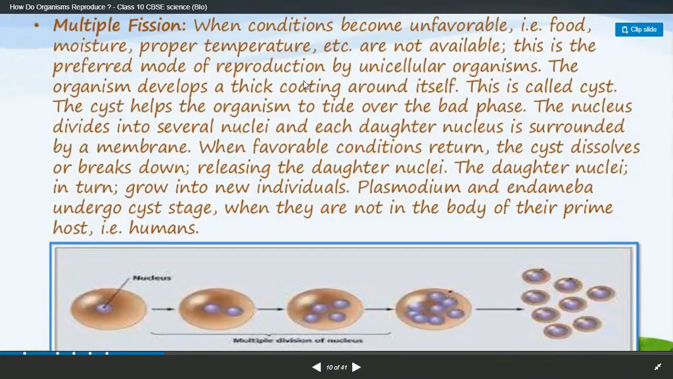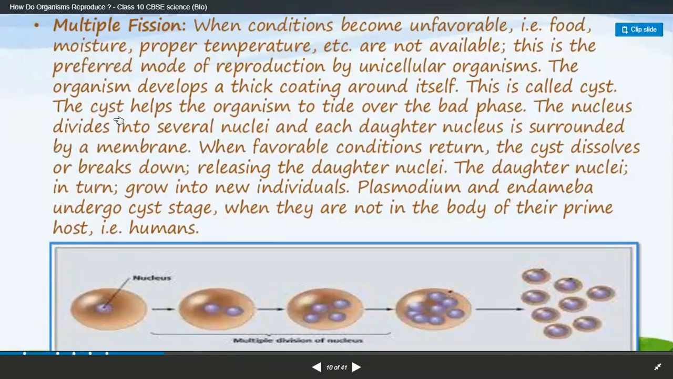In this mode of reproduction, especially in unicellular organisms, the organism develops a thick coating. Here is the nucleus, and it starts to develop a thick coating around itself. This is called a cyst. The cyst helps the organism to tide over the bad phase. If the conditions are not favorable, what happens? It is more prone to death. Yes or no?